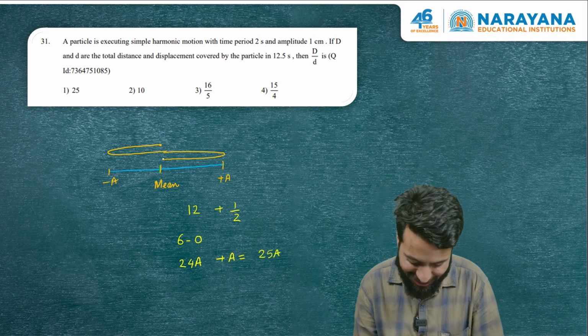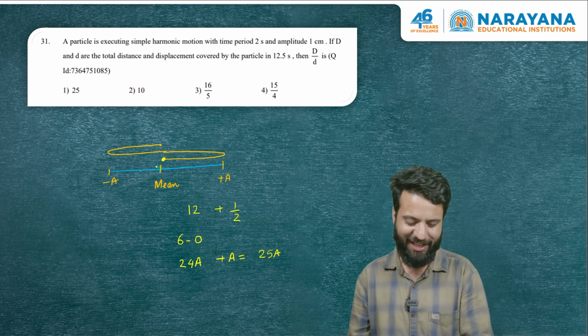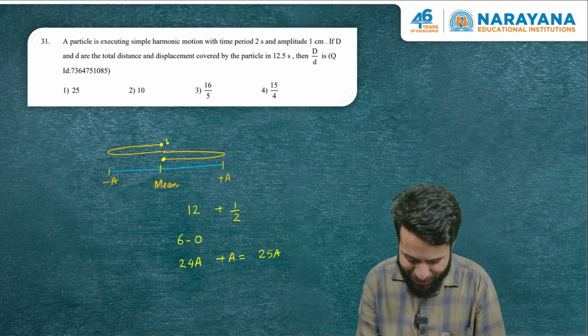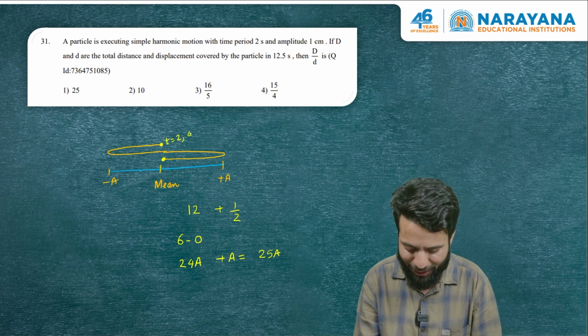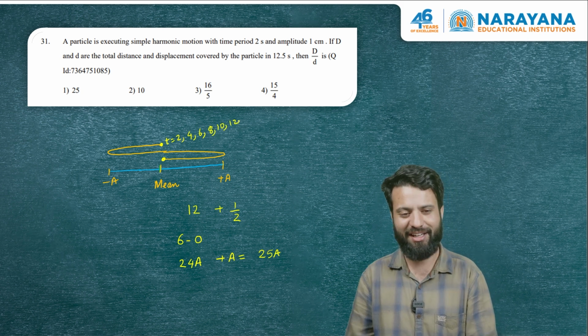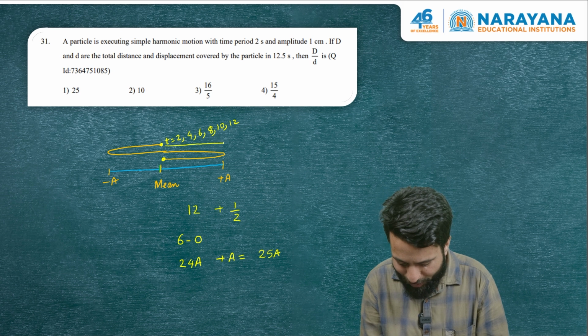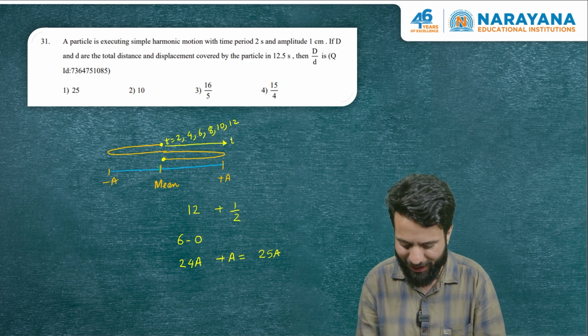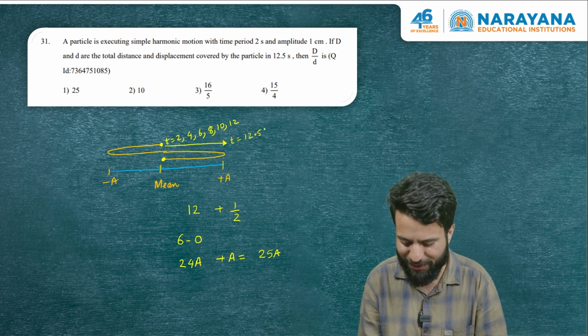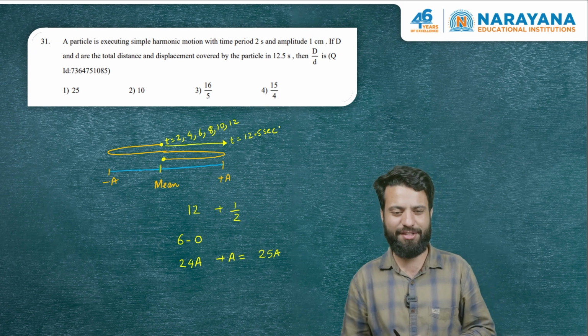Suppose the particle started here at t equal to 0. At t equal to 2 seconds, it will be here, then again at 4 it will be here, then again at 6, then at 8, then at 10, then at 12. At t equal to 12 it will be here, and after another half a second, it will be at the right extreme, at t equivalent to 12.5 seconds. So look at the displacement. What is displacement?